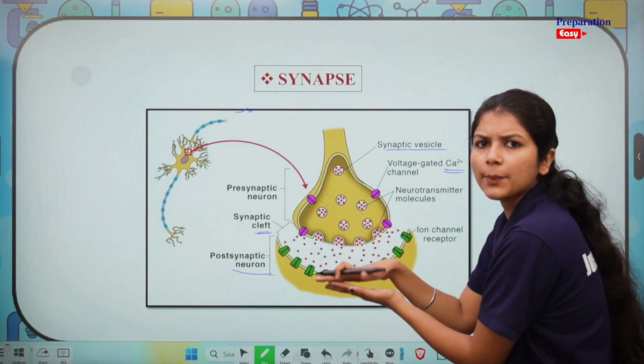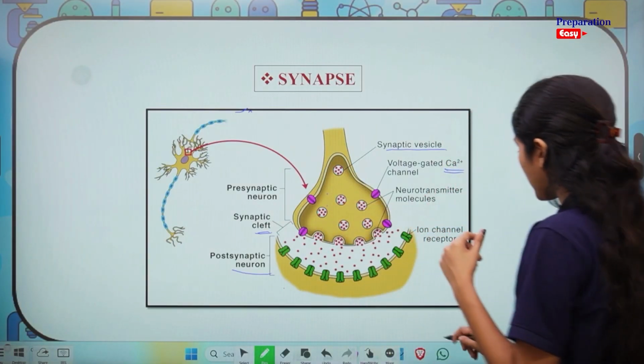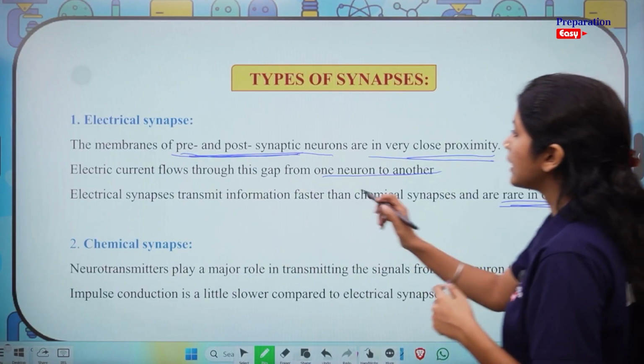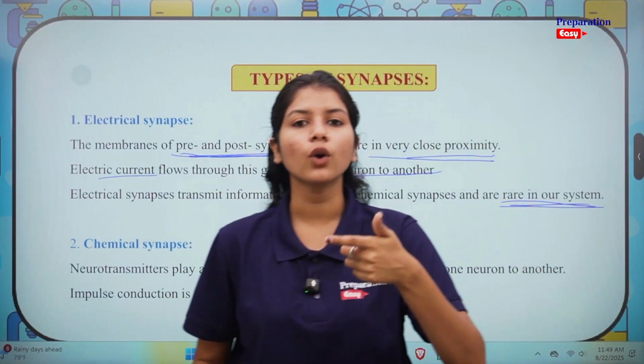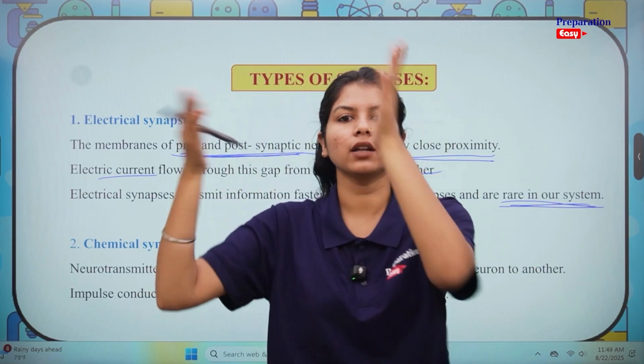A very small gap compared to a chemical synapse. And why is it small? So that electric current could flow through it. How does electric current flow? It flows in a jumping way.